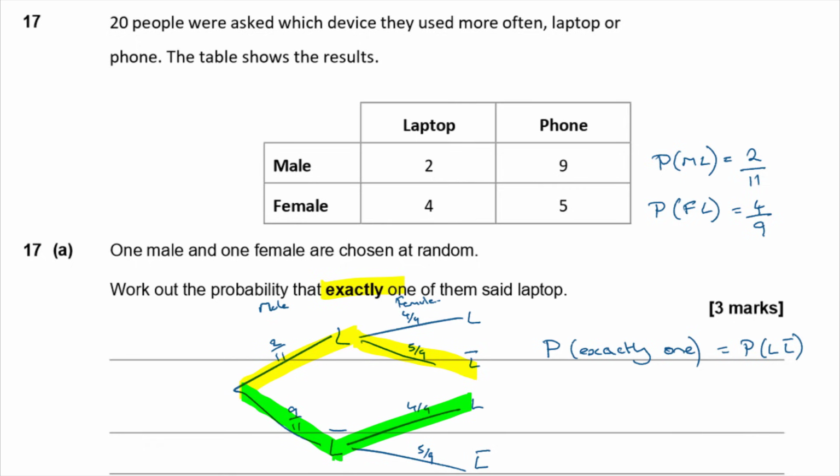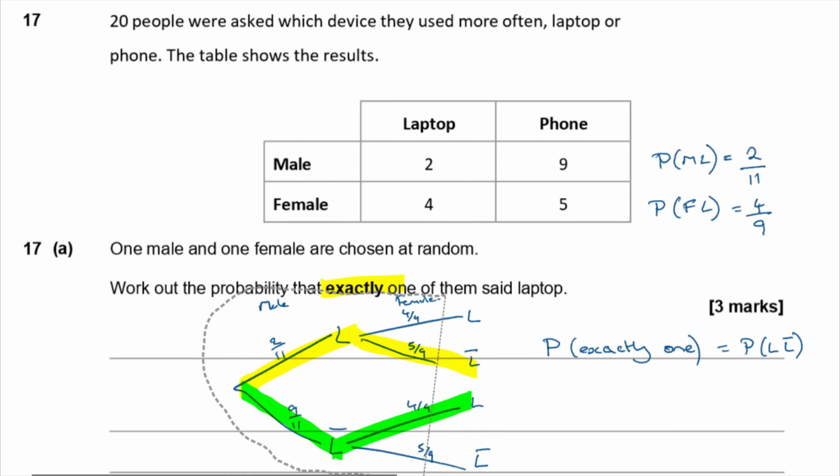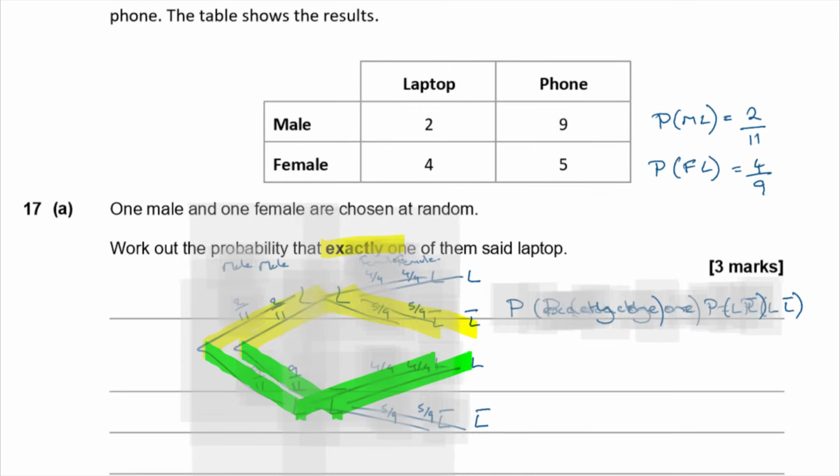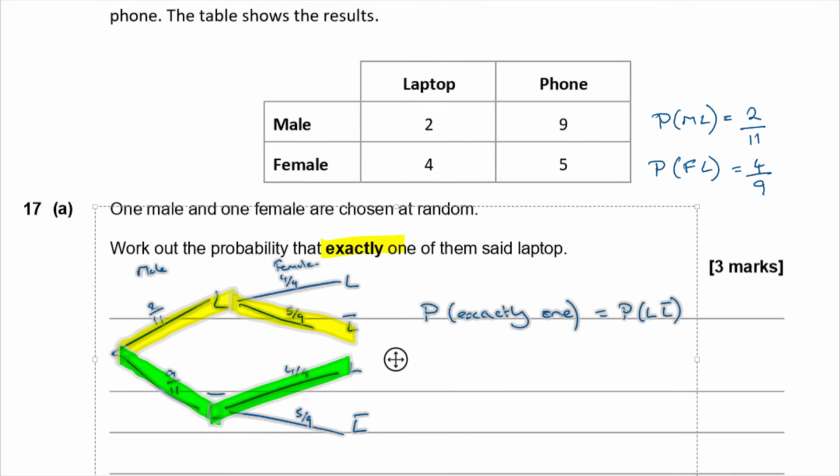I'm just going to move this over because I'm kind of busting out the edge of the screen here. So let's just move this over to the side a little bit because I ran out of space. Let's just move it that way a little bit. Yeah, that fits better.